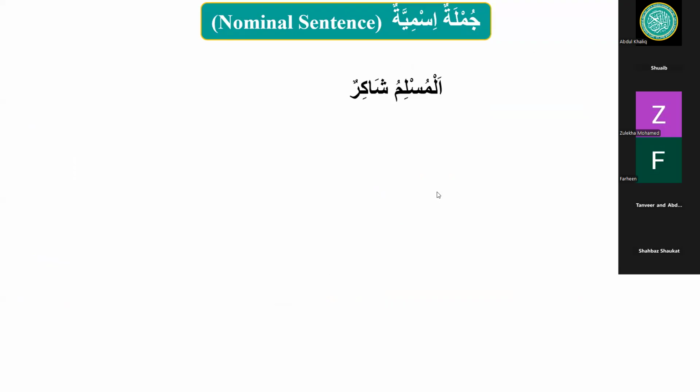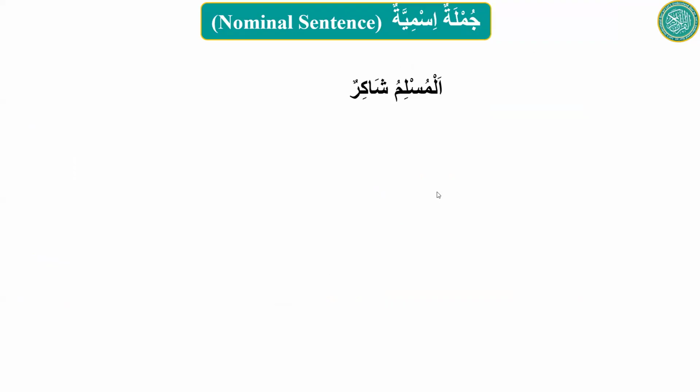So we are learning about sentences, and as you know already, there are two types of sentences: jumla fi'aliyya, which start with a fail, and jumla ismiya, which start with an ism. We have finished jumla fi'aliyya, and we are learning jumla ismiya. We had one class on it already. This is the second class, and we have learned quite a bit already. So we will just revise some of it, and inshallah, then we continue learning more.